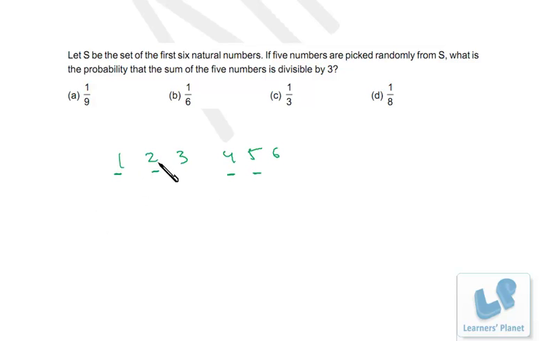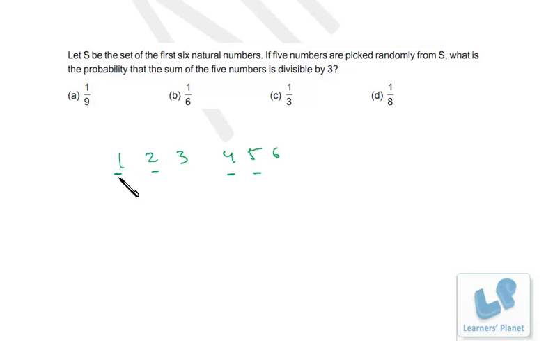So if we pick up 4 of these numbers, then their sum will definitely be divisible by 3. You can see this is 3x plus 1 and 3x plus 2. So if we combine them, we'll get 3x plus 3 format. That means a multiple of 3 over here, a multiple of 3 over here. Now we are left with 2 numbers, that is 3 and 6. Both of them are multiples of 3, right?